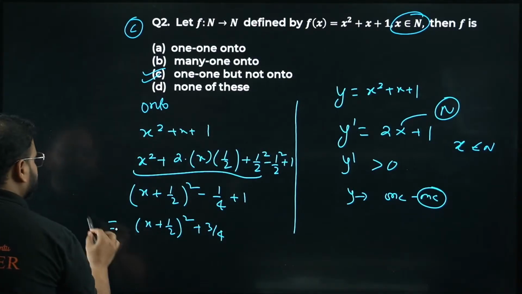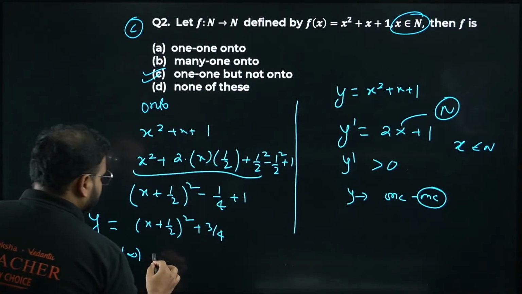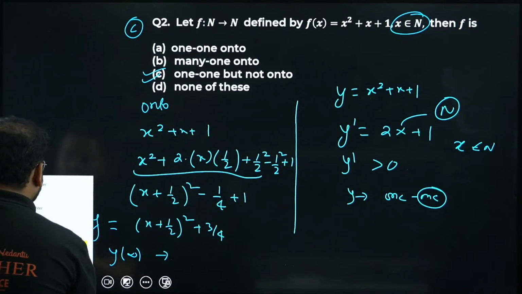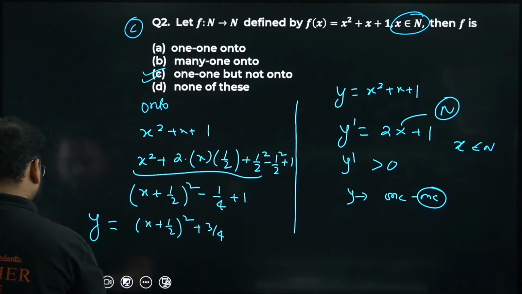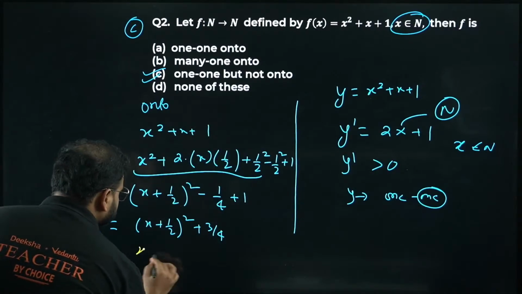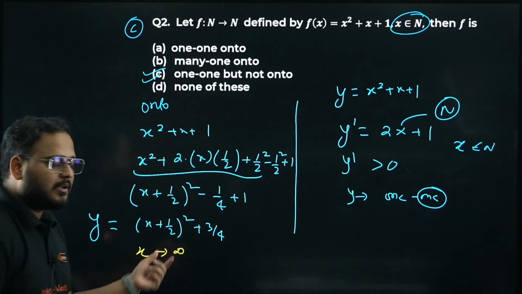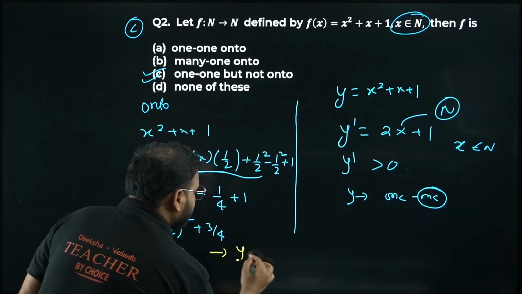This is the value of y. Try to put x tending to infinity. Someone is asking, I'll tell you. When x is tending to infinity, infinity means a very big number. The square of a very big number will also become a very big number.